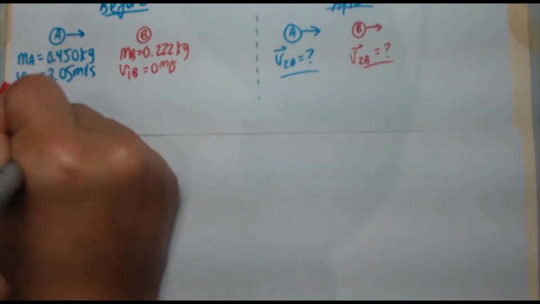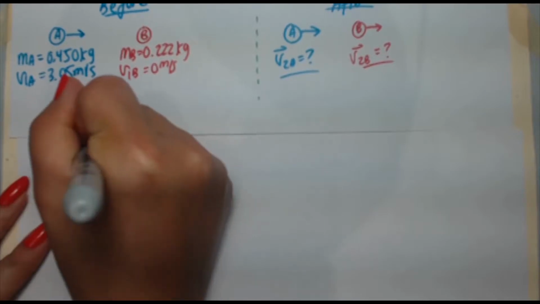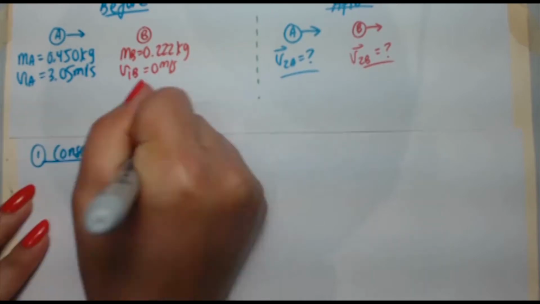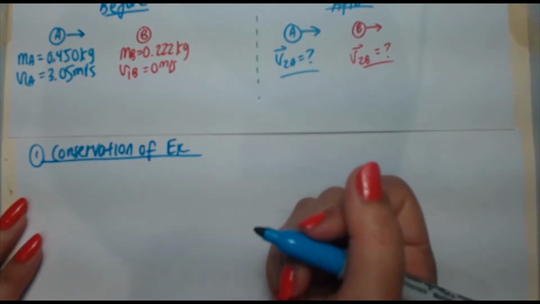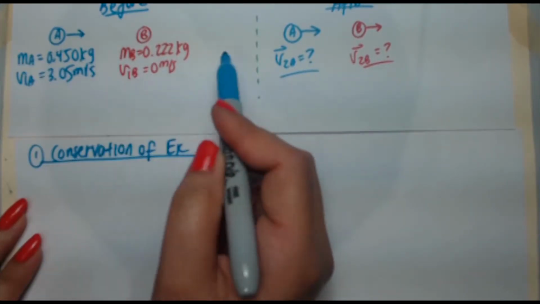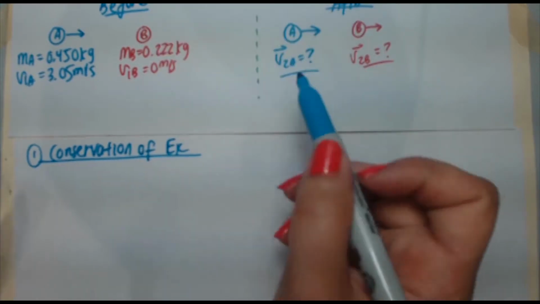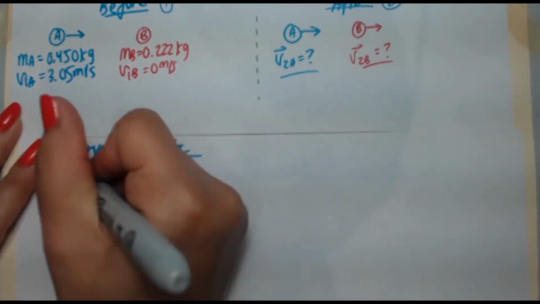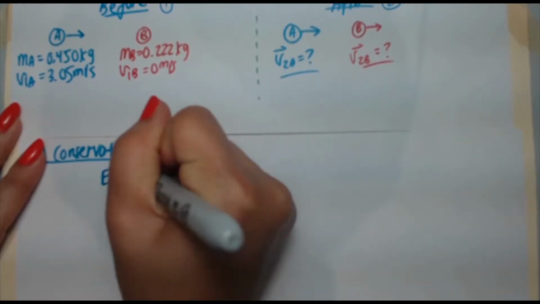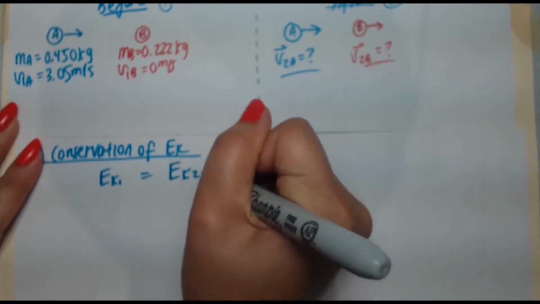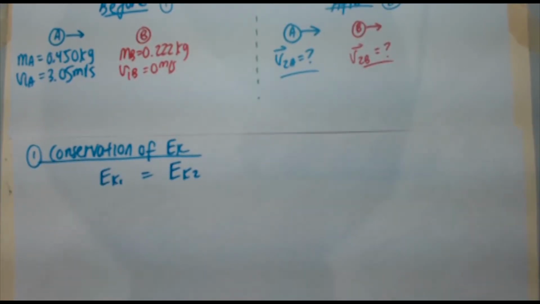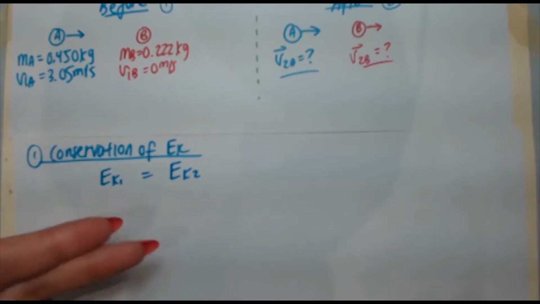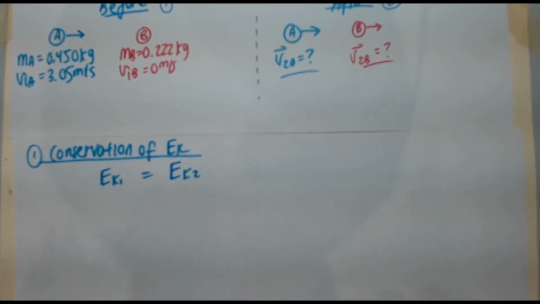So we're going to start off with conservation of kinetic energy. Remember, that's only for elastic collisions. What that means is the kinetic energy before the collision has to equal the kinetic energy after the collision. Before we can call part 1, after part 2, so we can say that EK1 equals EK2. Now, you guys know me, I'm going to write all of the terms: the kinetic energy for A and B in the beginning, A and B after, even if they are 0.